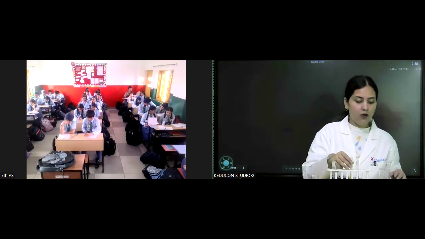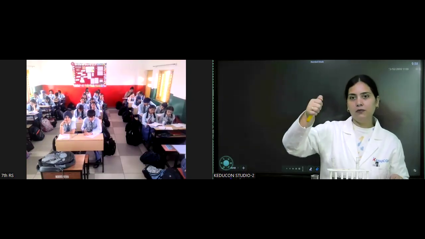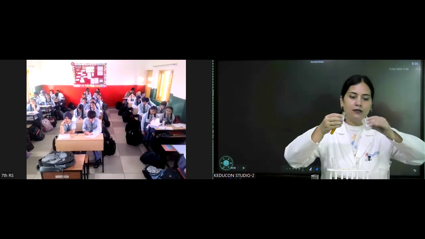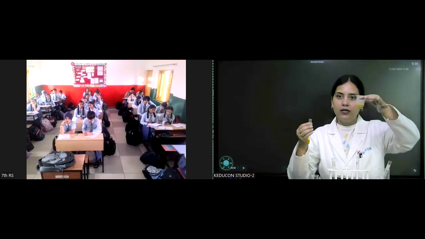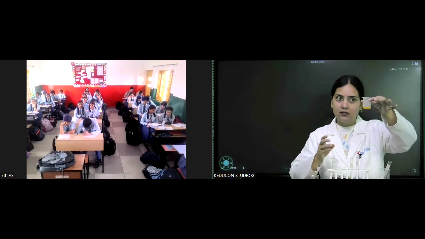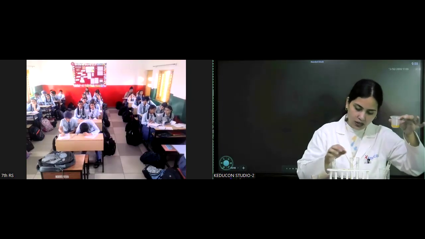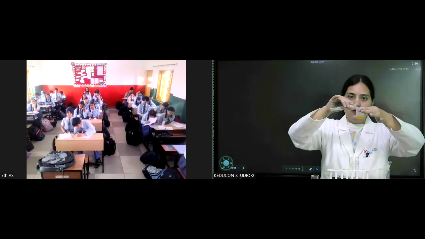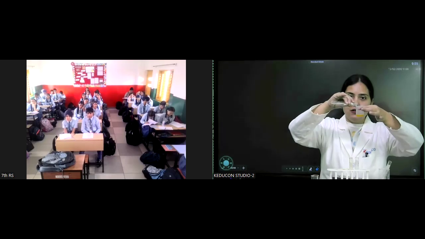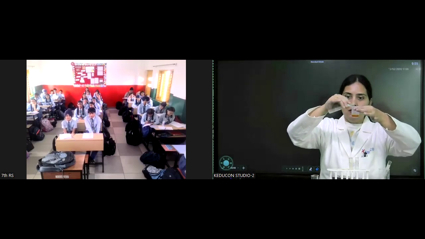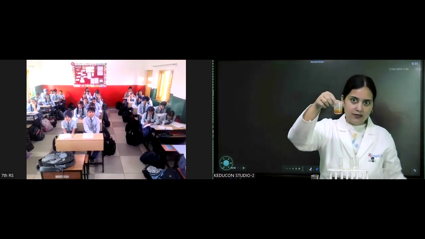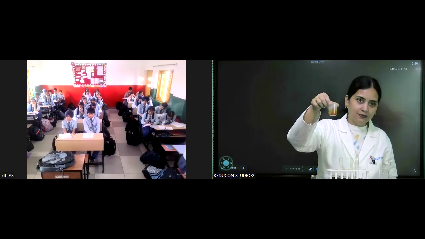Okay. Now I have one more solution with me, an indicator that is yellow in color. So I'm going to add this here in this beaker. You can see it's evident, it's yellow in color. In this also I'm going to add this lime water. Let's see, is there any change in the color? Can you see any change in the color? Is there any change? Yes, ma'am.